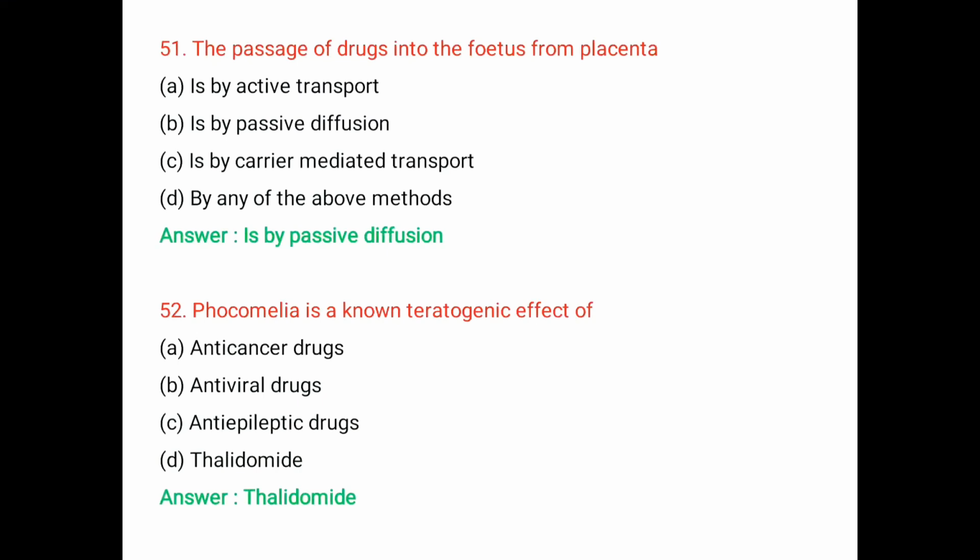Thalidomide is a synthetic derivative of glutamic acid. It was developed in the 1950s by German pharmaceutical companies. It was used to treat nausea and morning sickness in pregnant women. In 1961, thalidomide was found to lead to the serious teratogenic effect of phocomelia.